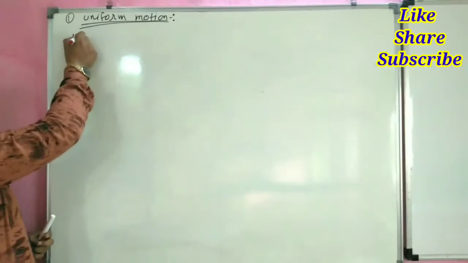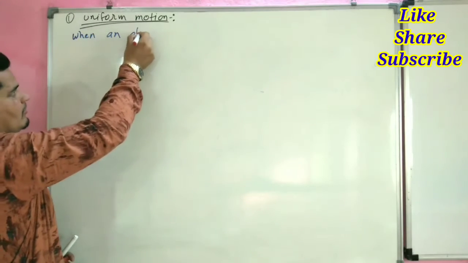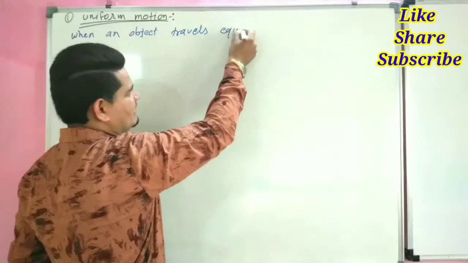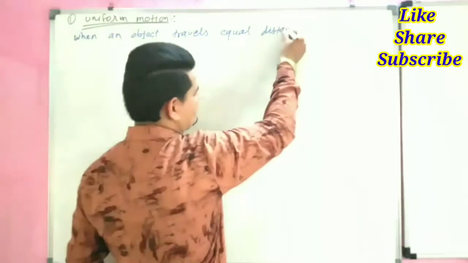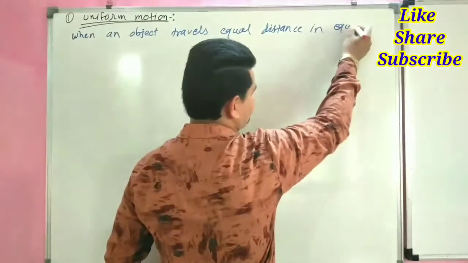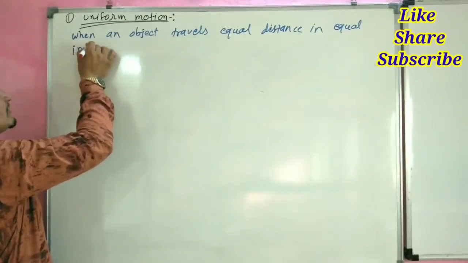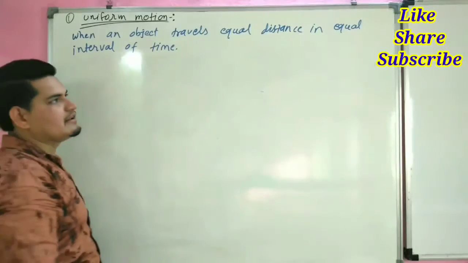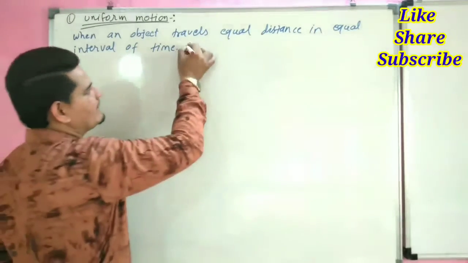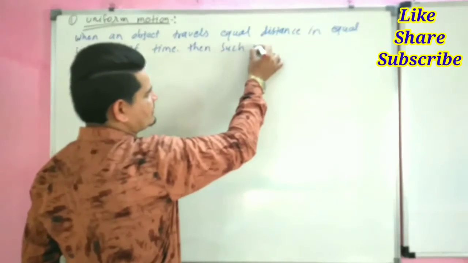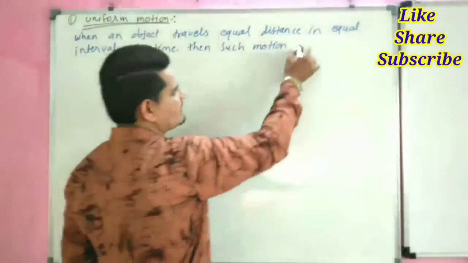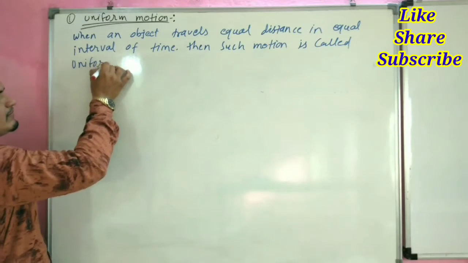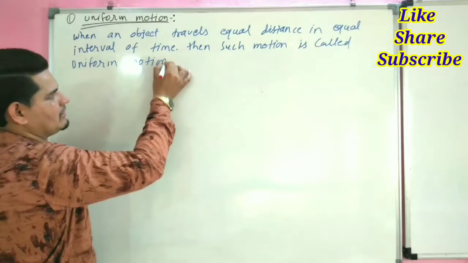When an object travels equal distance in equal interval of time, then this motion is called uniform motion.